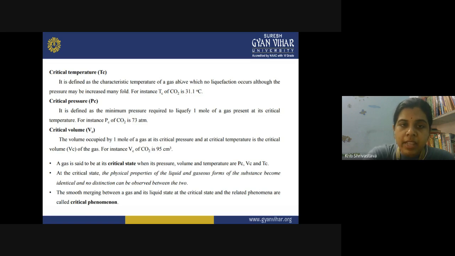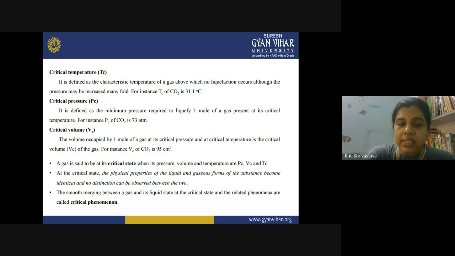When 1 mole of carbon dioxide is present at the critical temperature and pressure, the volume occupied in that case will be the critical volume. So what is the critical volume? It is the volume occupied by 1 mole of a gas at critical pressure and critical temperature. The critical volume of carbon dioxide is 95 centimeter cube.